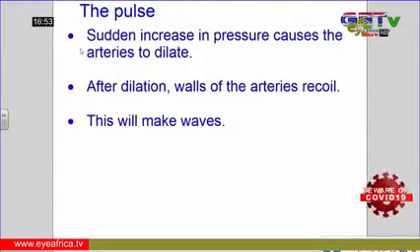So now we look at the pulse. The pulse is the regular beating which is caused by the depression in the arteries due to the pumping of the blood, which we always feel in the arteries. So here we tend to use it to monitor the heart rate or the blood pressure.